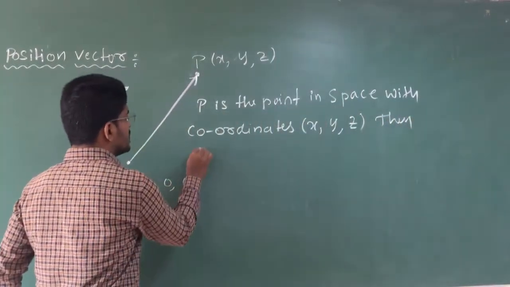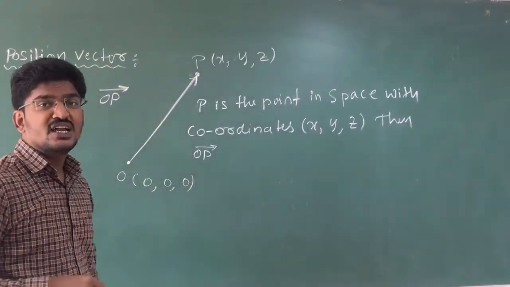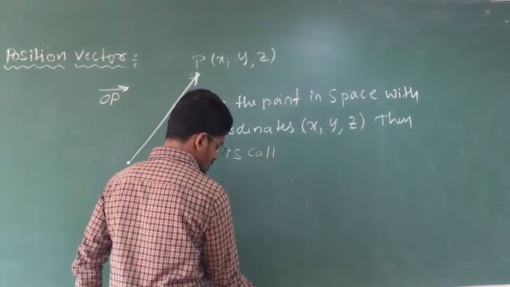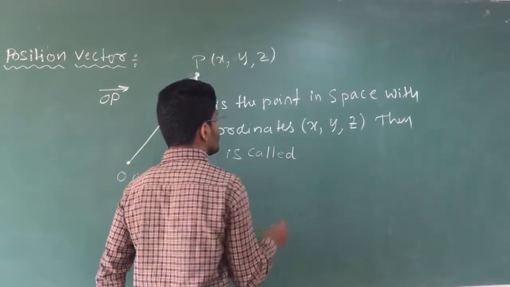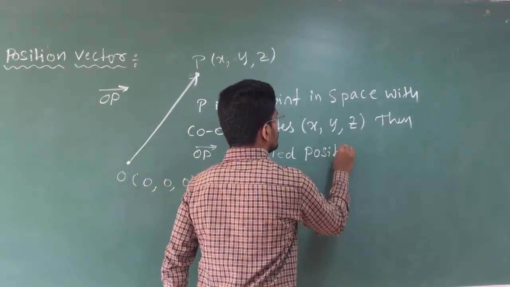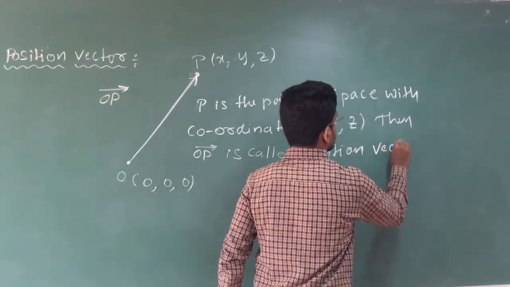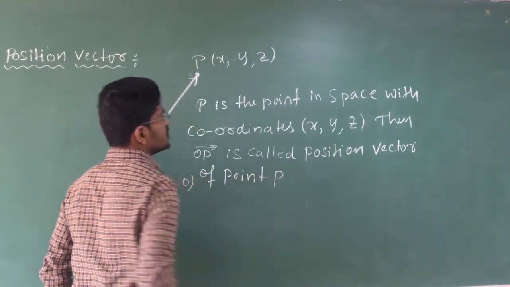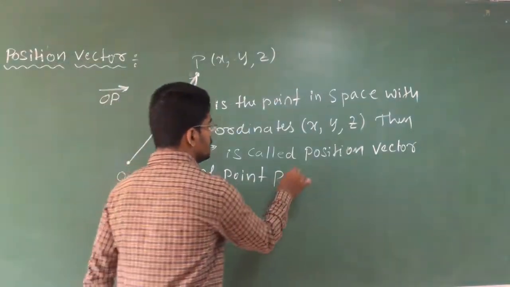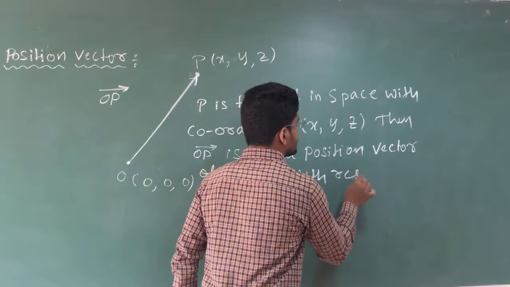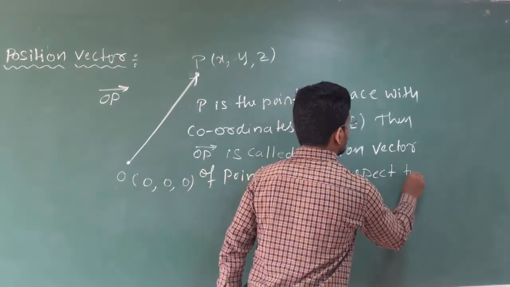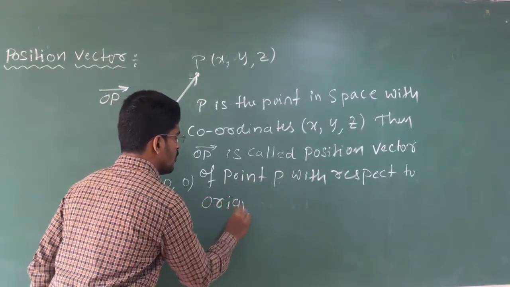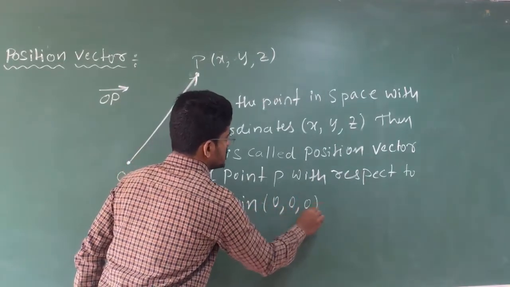Then vector OP is called the position vector of point P with respect to origin 0, 0, 0.